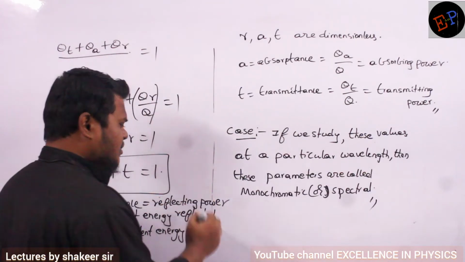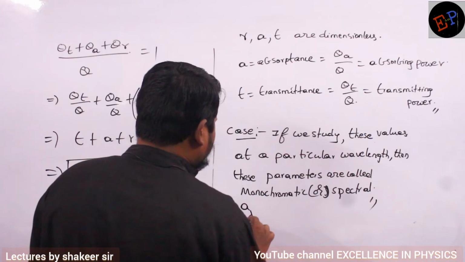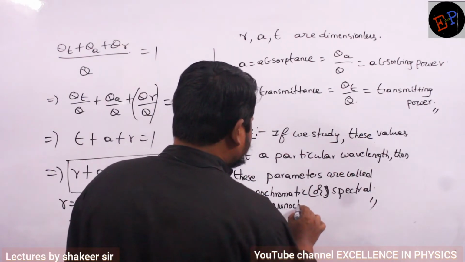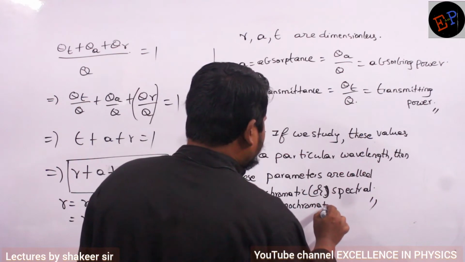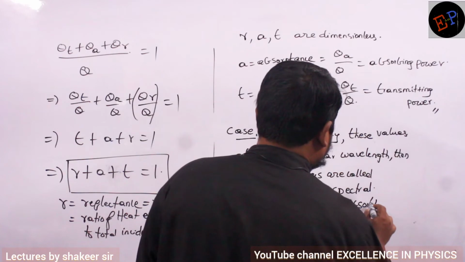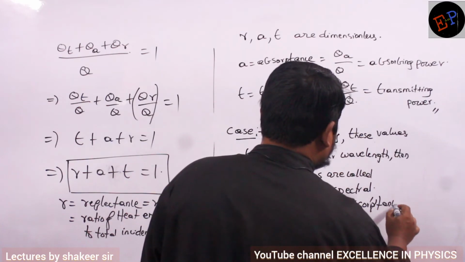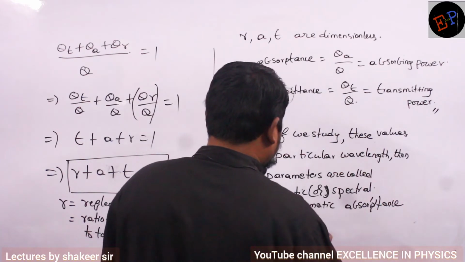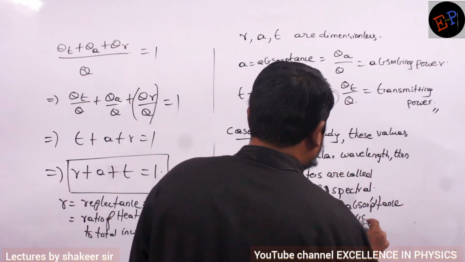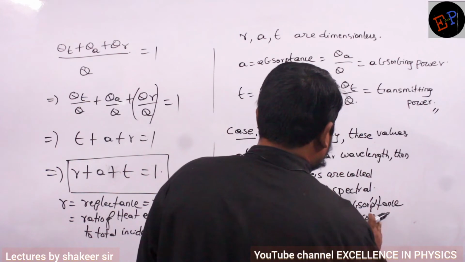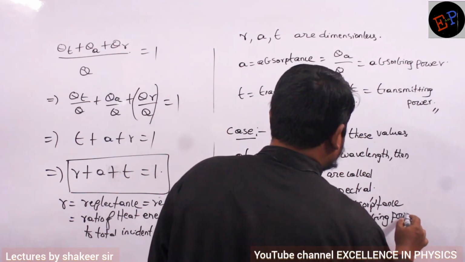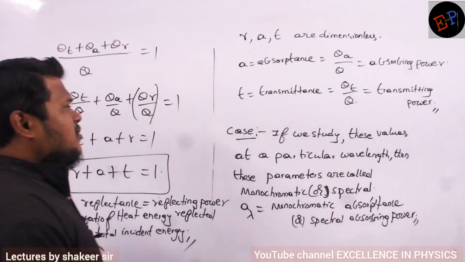And they are represented by A lambda. A lambda means monochromatic absorptance, or you can call it spectral absorbing power. Are you able to understand the difference?